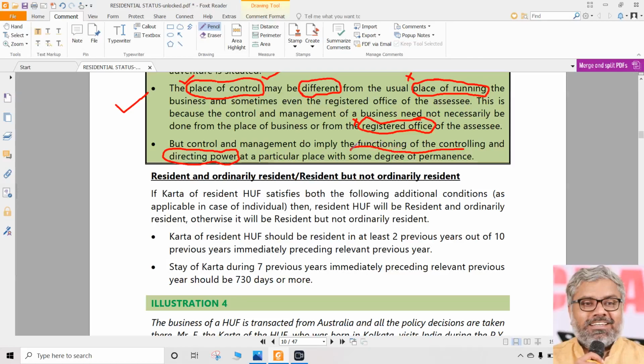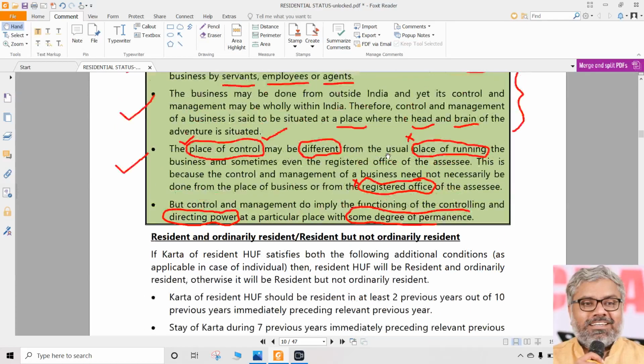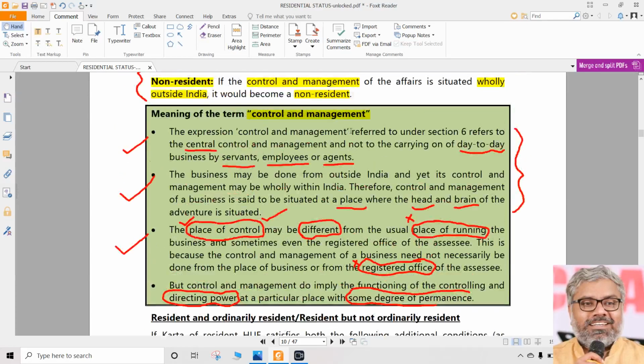Not 100% permanent, some degree of permanence. In general, not necessarily always, those who will have this kind of control and management with a little bit of permanence are going to be the owners, definitely not the employees. So these are the general areas of understanding of control and management.